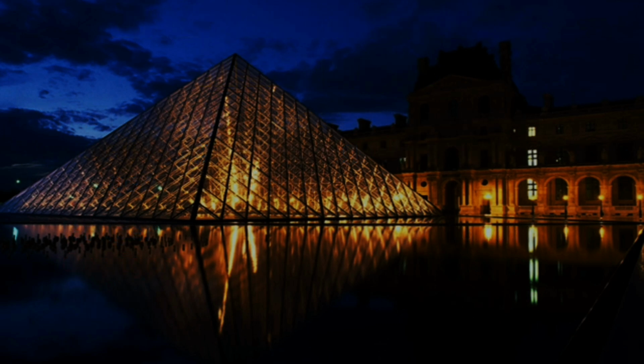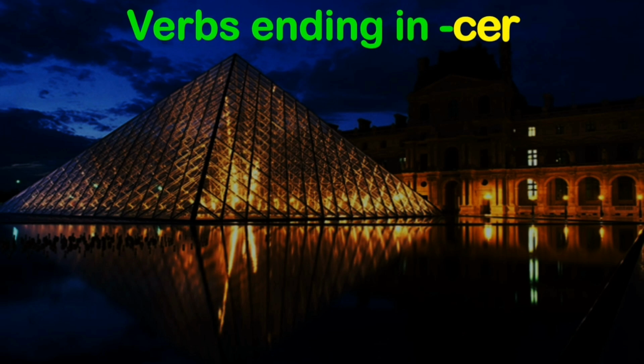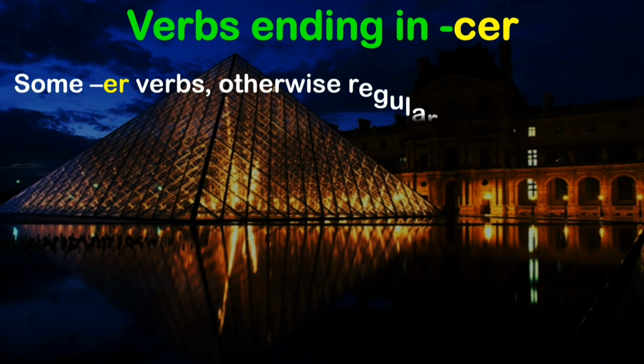Verbs ending in CER. We have understood the irregularity when it is a GER verb. Now the third irregularity that we are going to see is the verb in ER which ends in CER. Some ER verbs are otherwise regular.